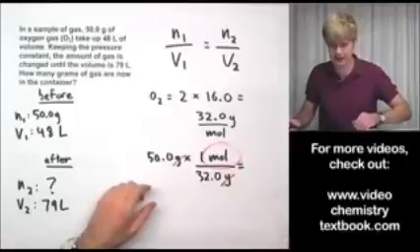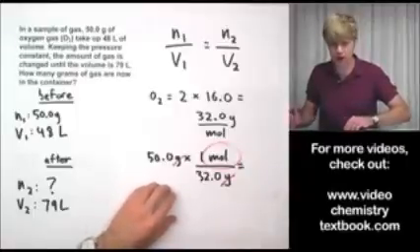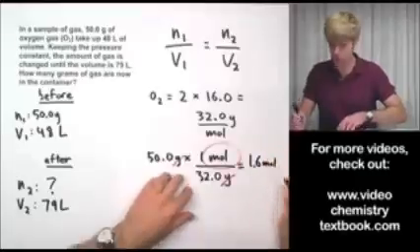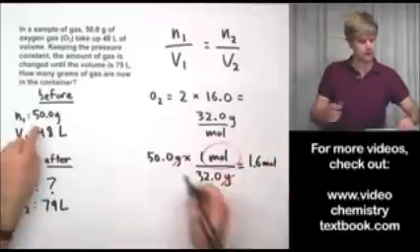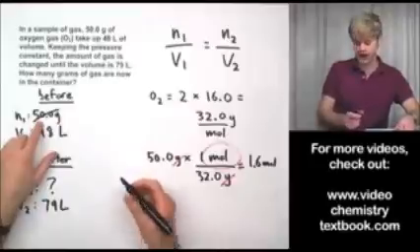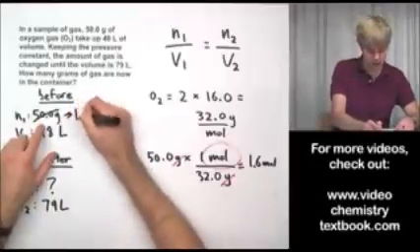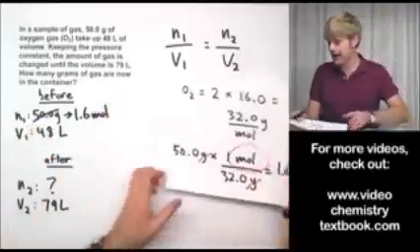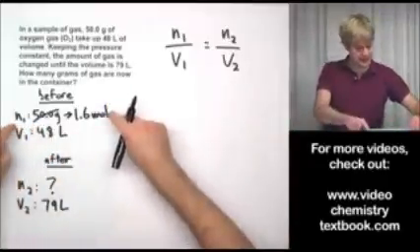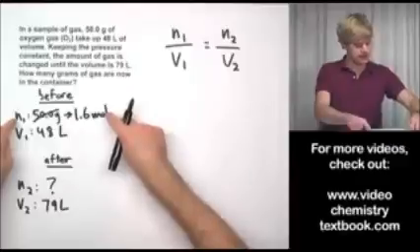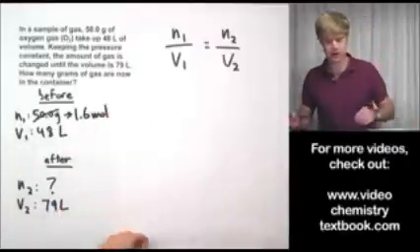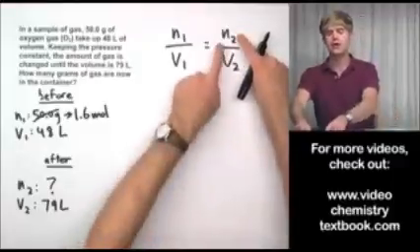And the answer that I get there is 1.6 moles. So I can cross out my 50 grams and replace it with 1.6 moles. Now, I got my N's in moles. Well, I got one of my N's in moles. I got both my volumes in liters, which is the same unit, and now I'm ready to go. So it's going to be N2 that I want to solve for.